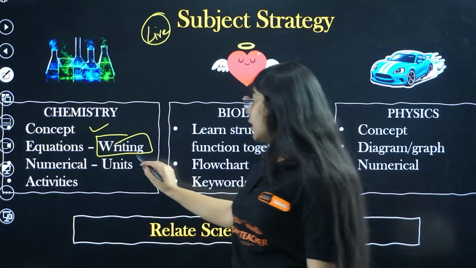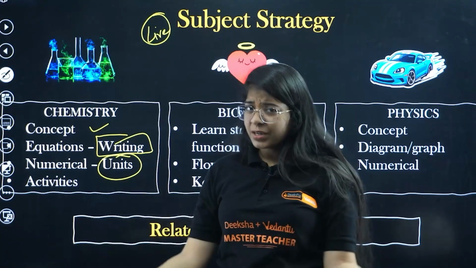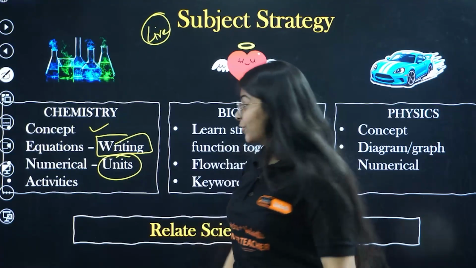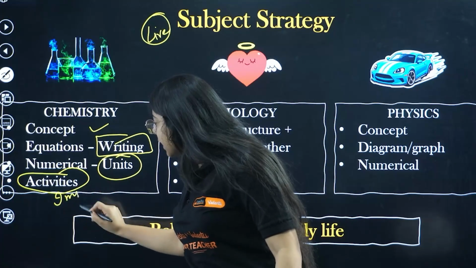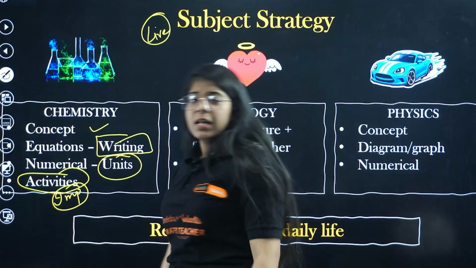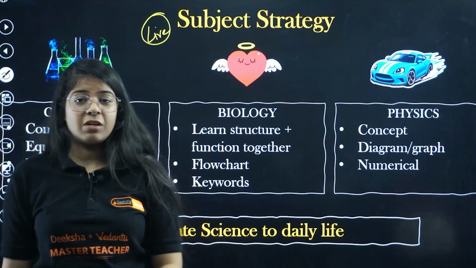Then numerical units are very important. We all know that, but we still somehow forget that, right? Then activities, a very important thing, because in NCERT, in CBSE board questions, activities have taken over. CBSE is like, now we will give the questions from activities. So in chemistry, those are very important.